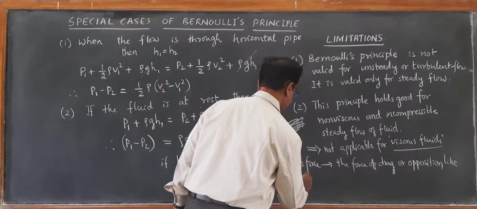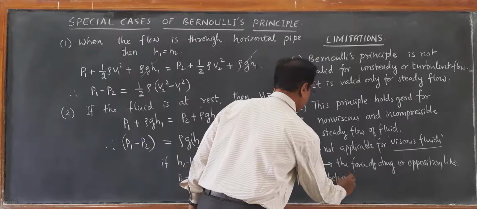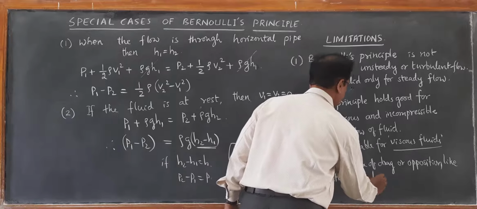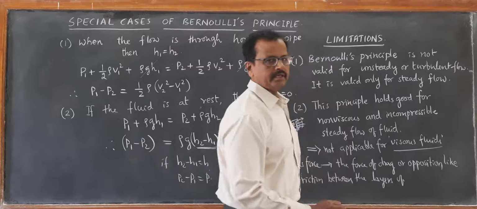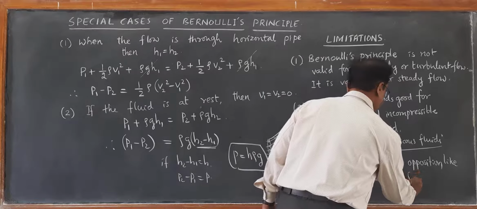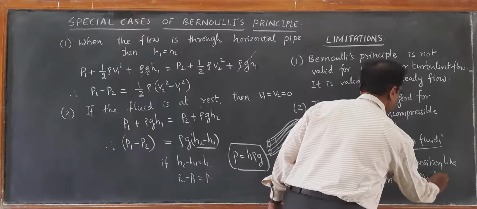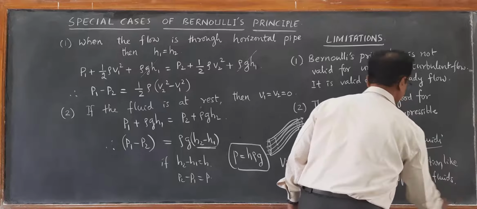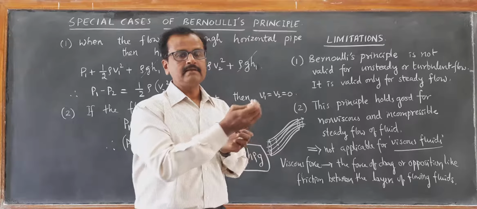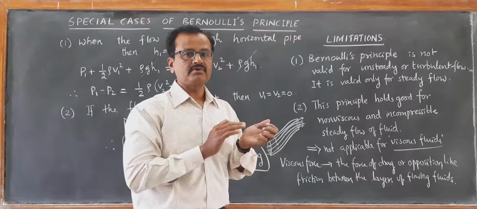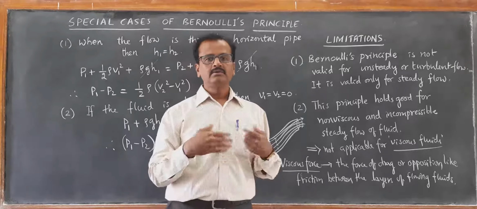Like friction between the layers of flowing fluids. Between the layers of flowing fluids themselves, there is a viscous drag. There is an opposition, a force of opposition for the flow. That is called viscous force, and this phenomenon is called viscosity.